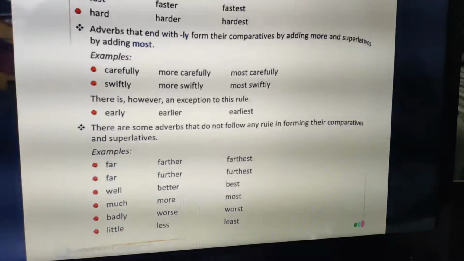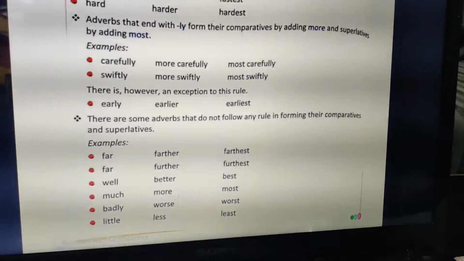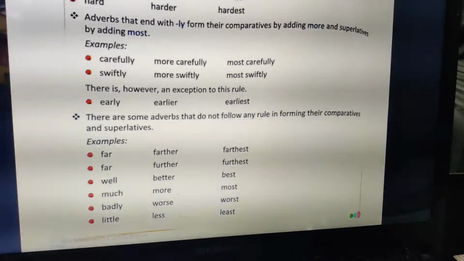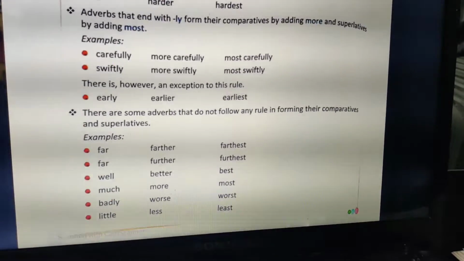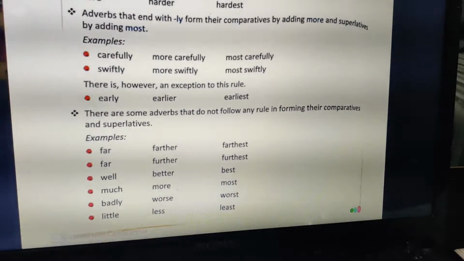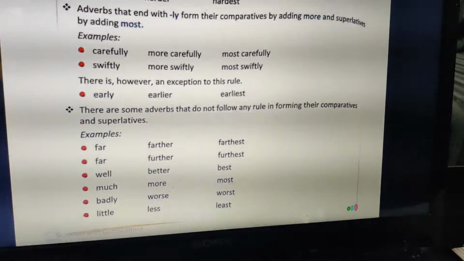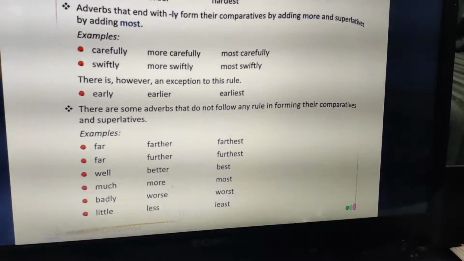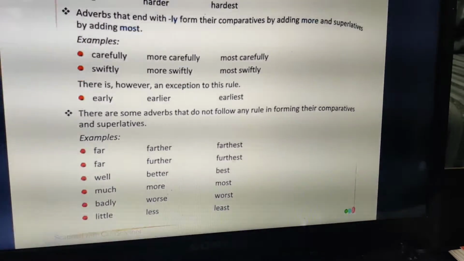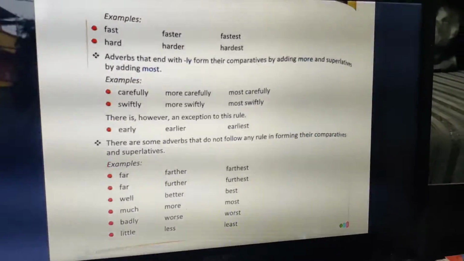Now there are certain adverbs which do not take more or most in the comparative or superlative degrees. Rather, far changes into farther or farthest. Far also changes into further or furthest. Both are correct. Then well, better, best. Much, more, most. Badly changes into worse and worst. Little changes into less and least. So this table you will have to learn. It can be asked, so you have to learn that.